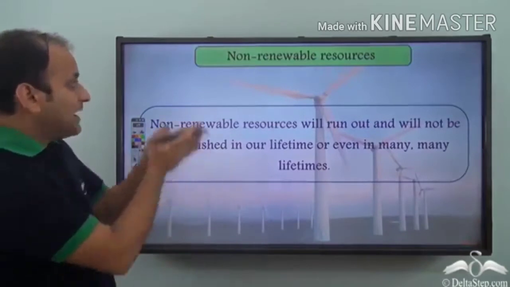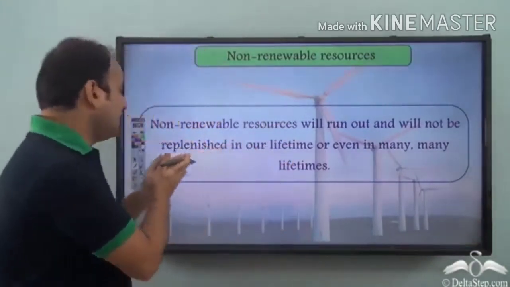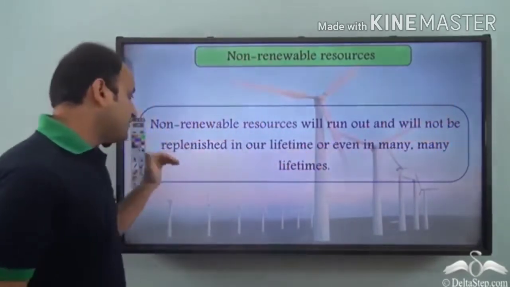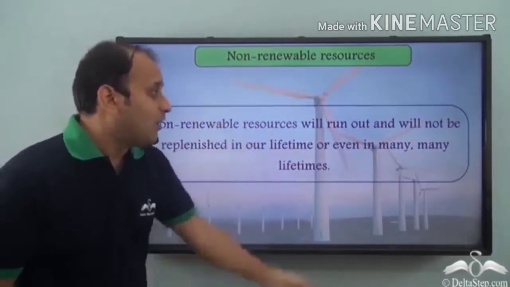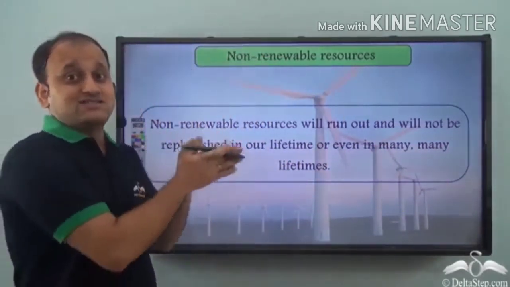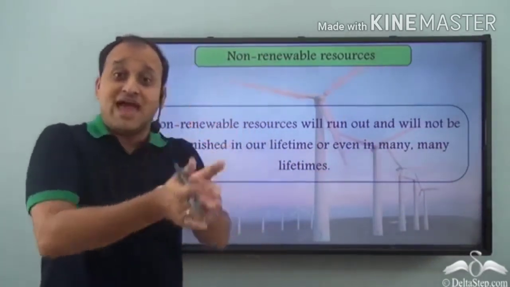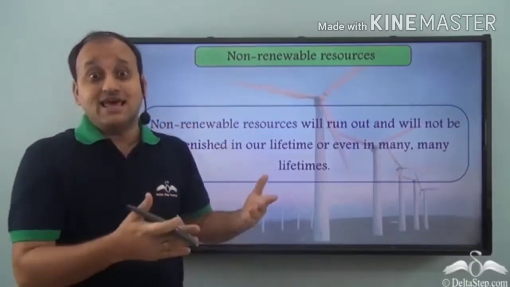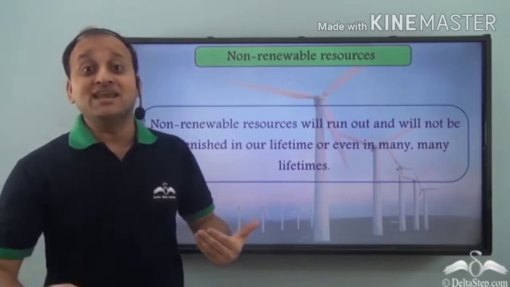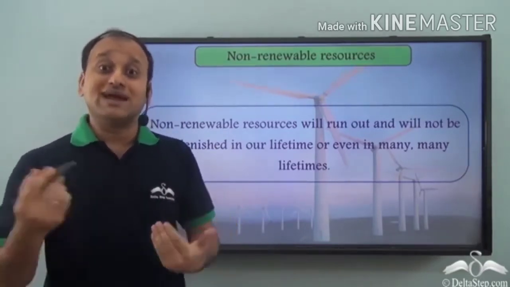So what do we mean by a non-renewable resource? Well, non-renewable resources will run out and will not be replenished in our lifetime or even in many lifetimes. So that is most important. We may have a coal reserve in, say, a million years from now, but it will take many lifetimes of human beings to get that reserve.